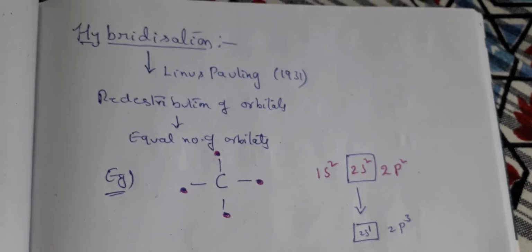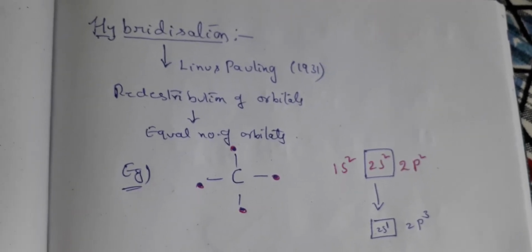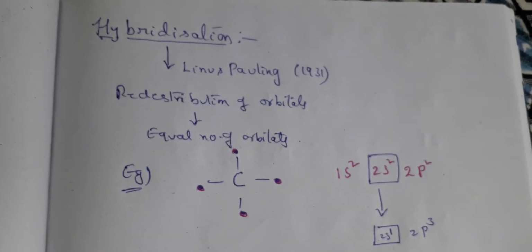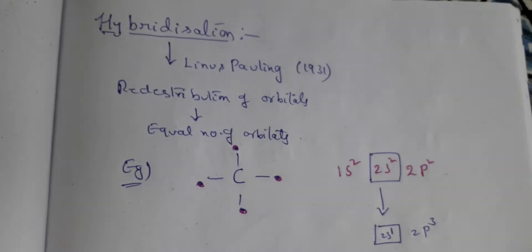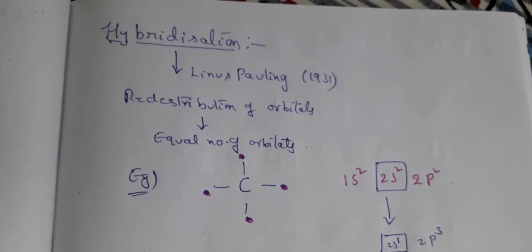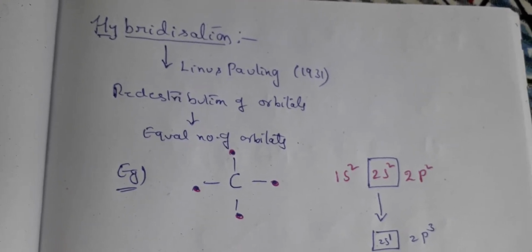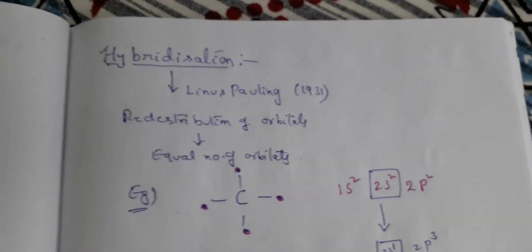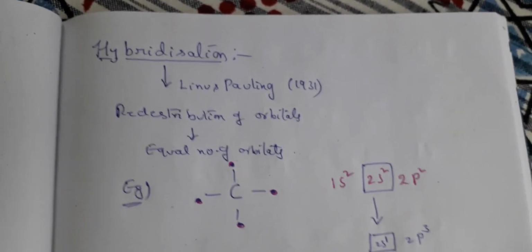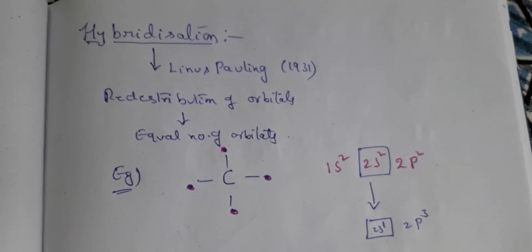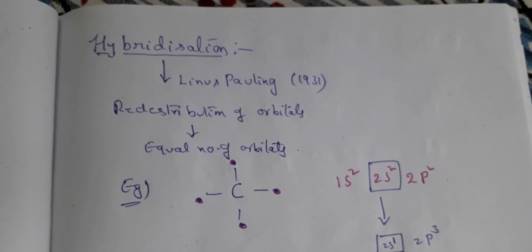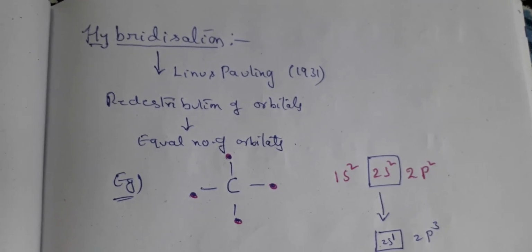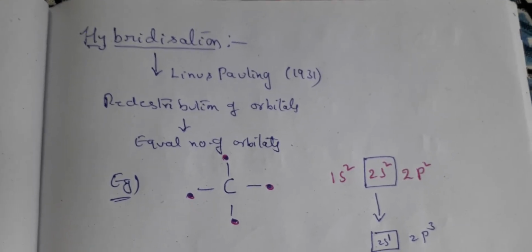Welcome back. Last part of chemical bonding. So, we were discussing valence bond theory, and now valence bond theory based on hybridization. First of all, let us discuss hybridization. We are not going so deep into it, only the basics of hybridization. Linus Pauling in 1931 proposed this.